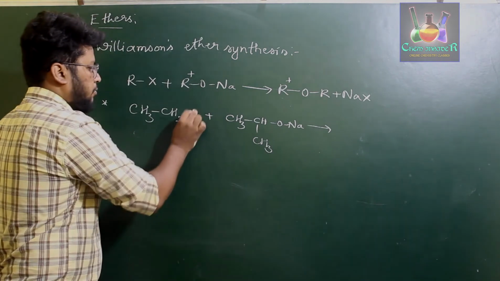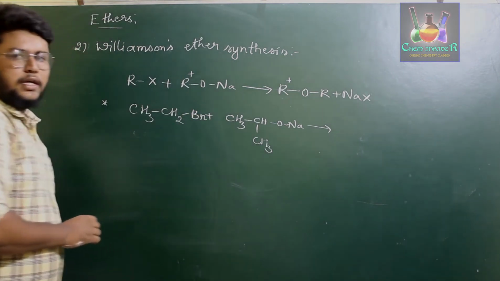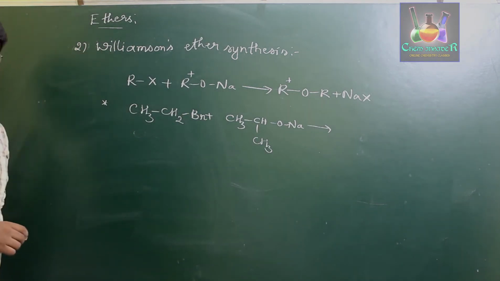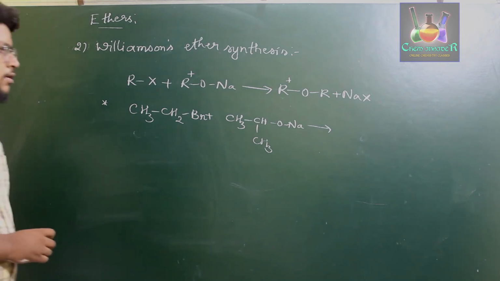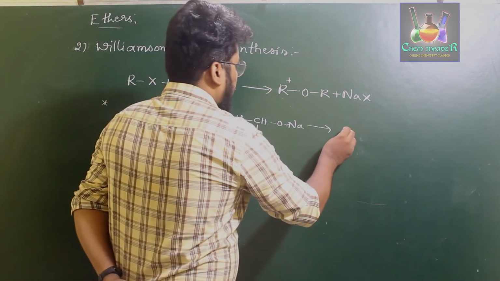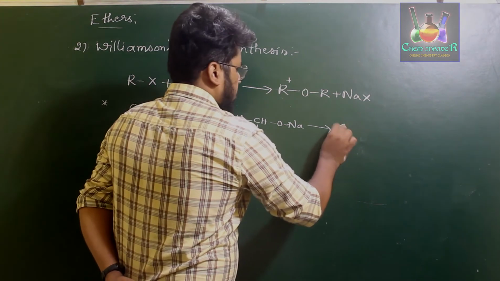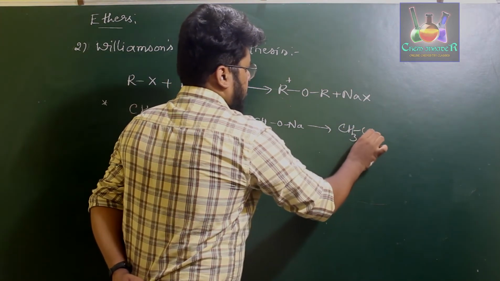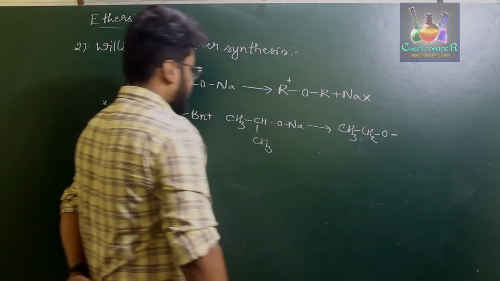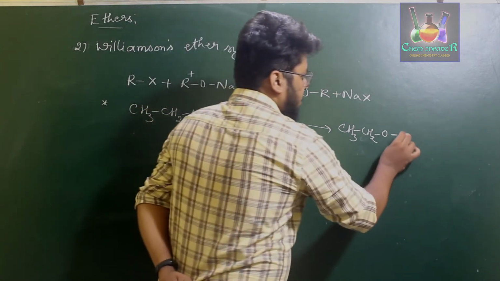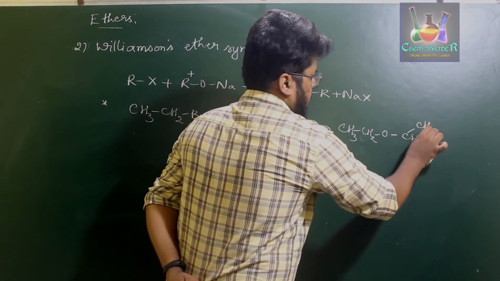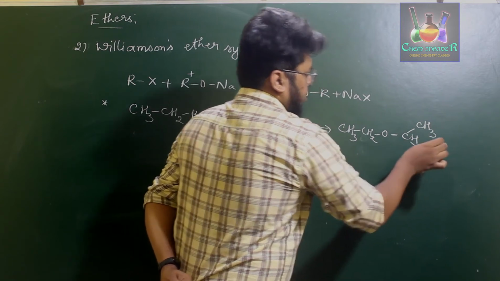Instead of X, let us take bromide. So when you treat ethyl bromide with sodium alkoxide of isopropyl alcohol, or secondary propanol, we get CH3CH2OCH(CH3)2.